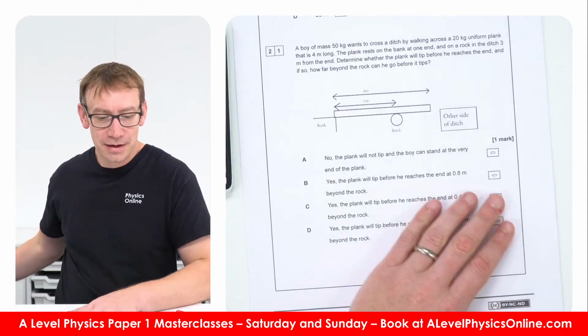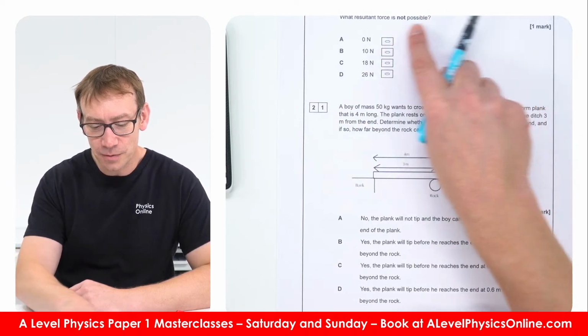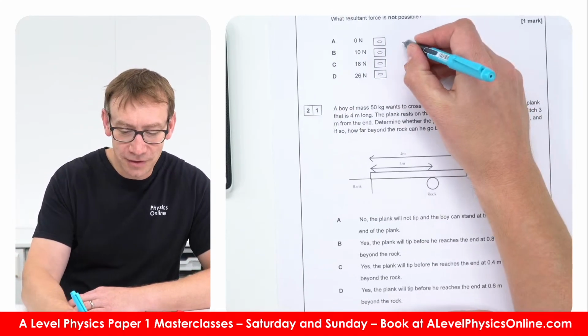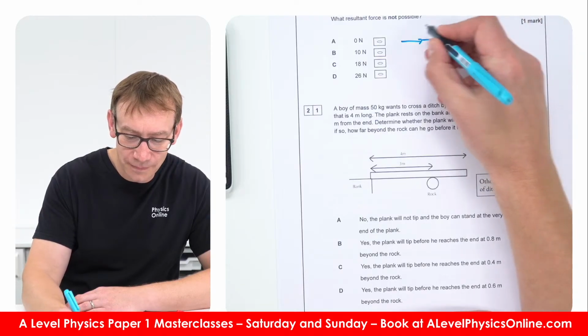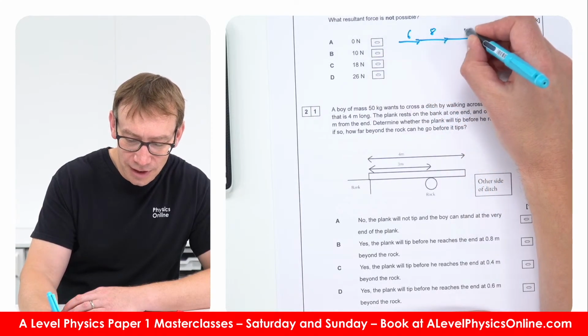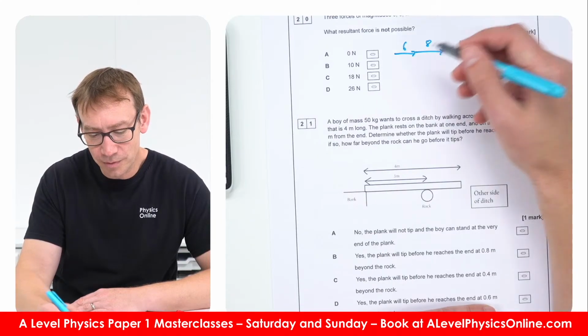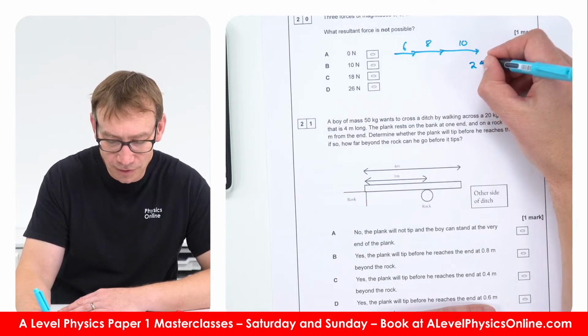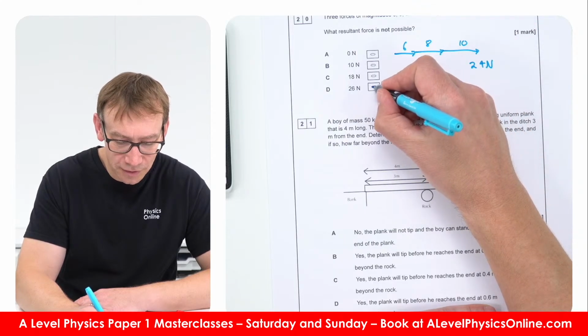Okay, 3 forces of these magnitudes are respectively acting on an object, which is not possible. Basically, if you add the 6 to the 8 to the 10, the biggest force that you could get would be 24 newtons, and therefore you can't get to 26 newtons because it's too big.